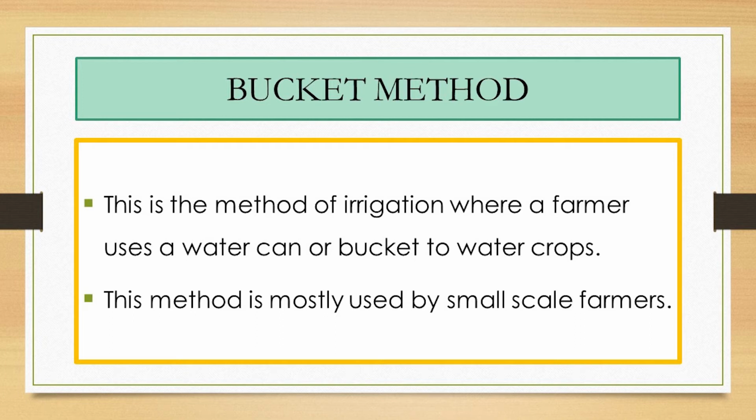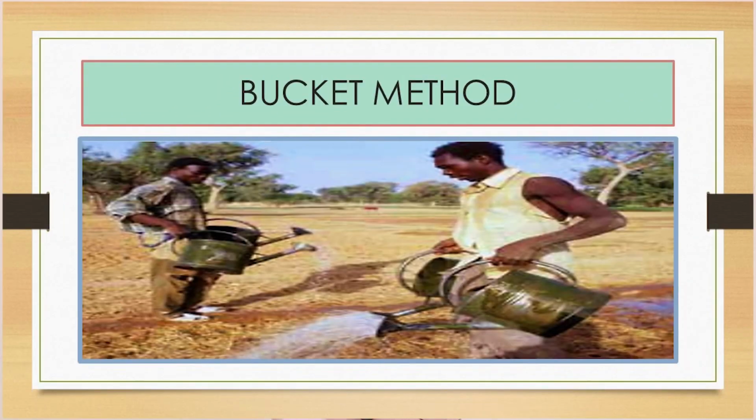The farmer has to be there himself or herself, or the farmer may send children to do the irrigation. This method is mostly used by the small scale farmers. As we are seeing in the diagram, it is a bit tiresome. A farmer may have to use a lot of energy to do the irrigation throughout the garden.